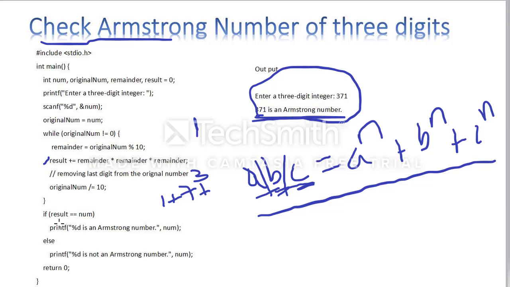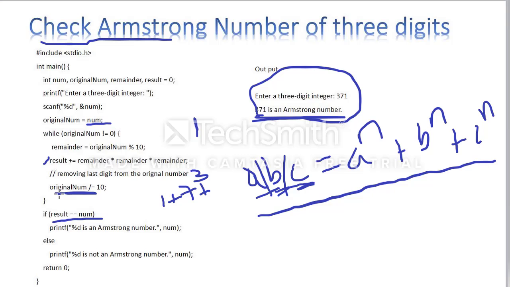When you are comparing, if result is equal to number, what is the number here? What is the number you entered? Don't take it directly, because if you use the original number directly for calculation, the number is changing, and the final number you get here is 0.